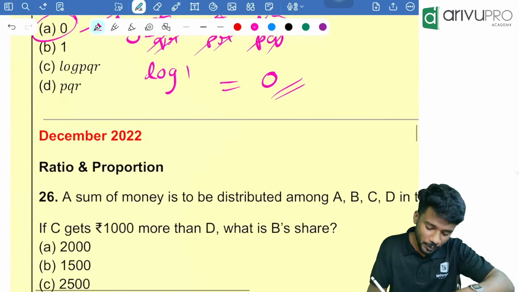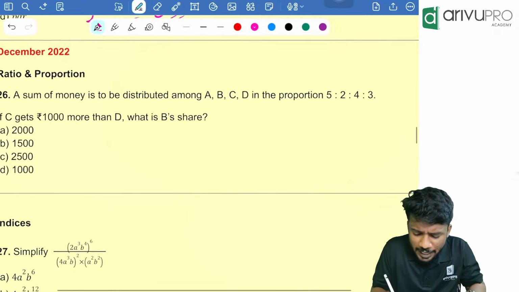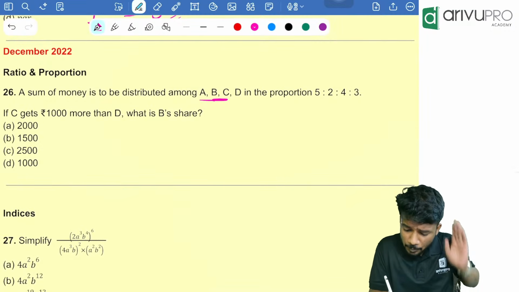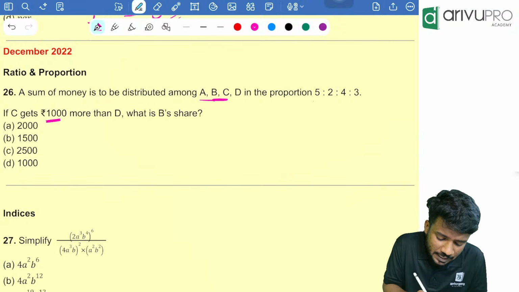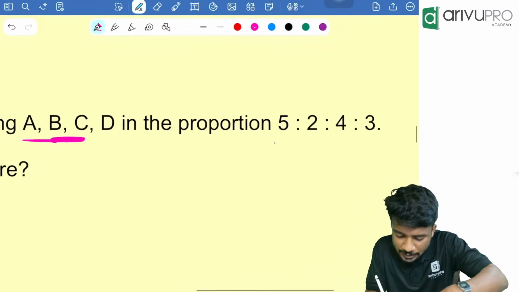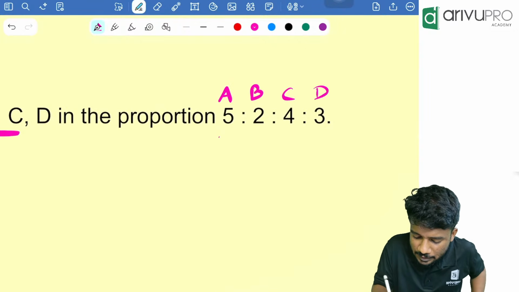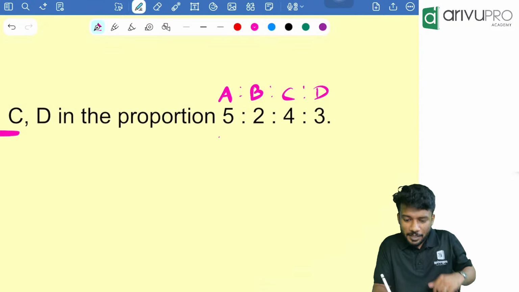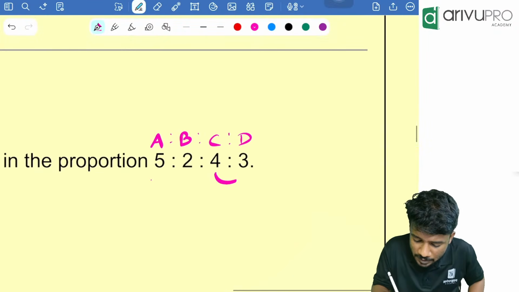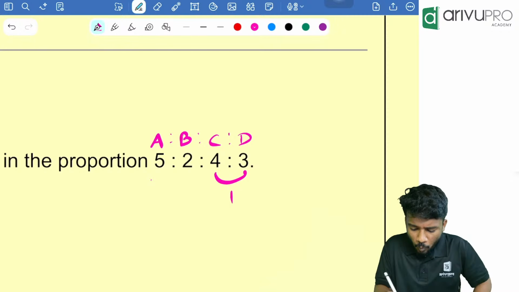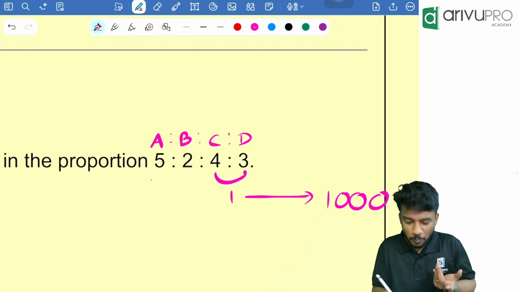December 2022. A sum of money is distributed among A, B, C, D in the proportion 5:2, 2:4, 4:3. Very easy question. If C gets 1000 more than D, this is A, this is B, this is C, and this is D. That means A is to B is to C is to D. Now, what are they telling? They get 1000 more than D. That means how much is the difference over here? That is nothing but 1. So 1 is how much according to the question? That is nothing but 1000. Direct, 1 is nothing but 1000.